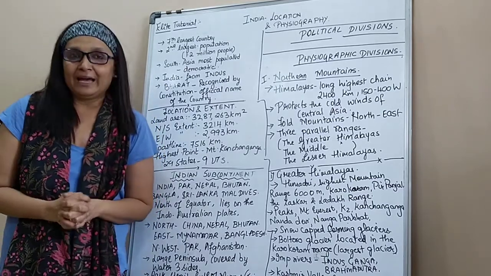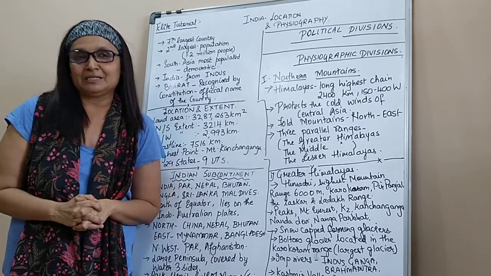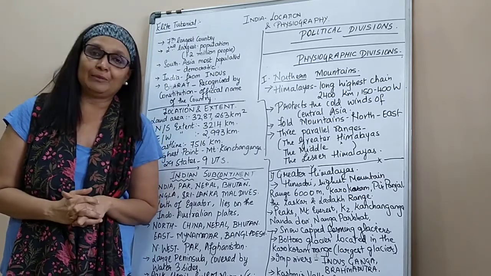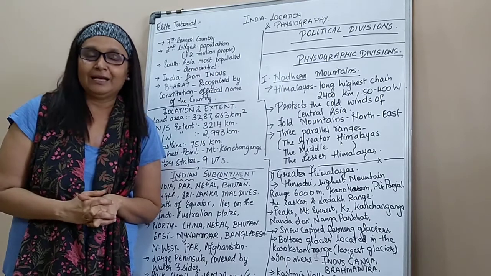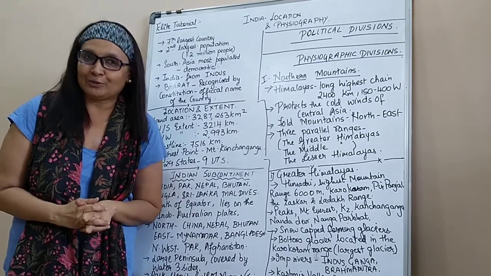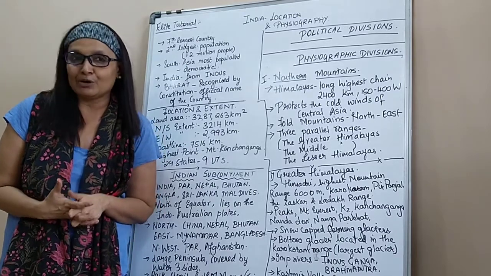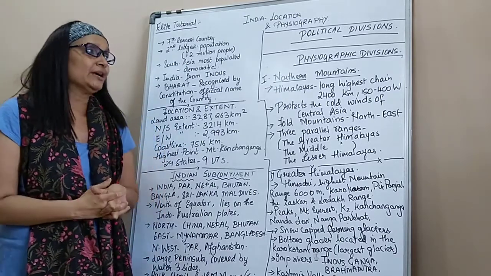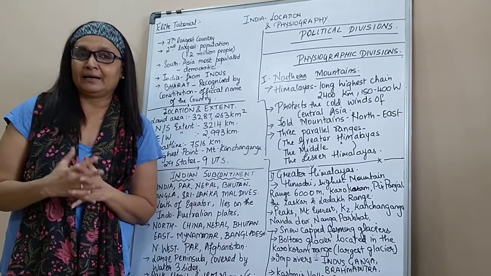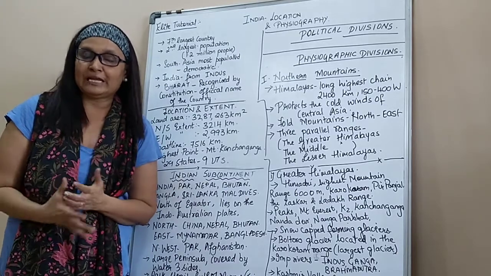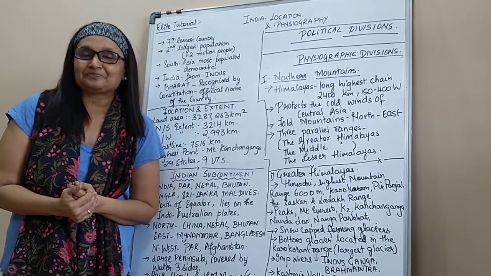Now, from where has India got her name? It is said that she has derived her name from the river Indus. Today the river Indus is in the northwest frontier, but initially the northwest frontier was also part of India. Children, before going ahead, you have your textbooks, so keep them open.